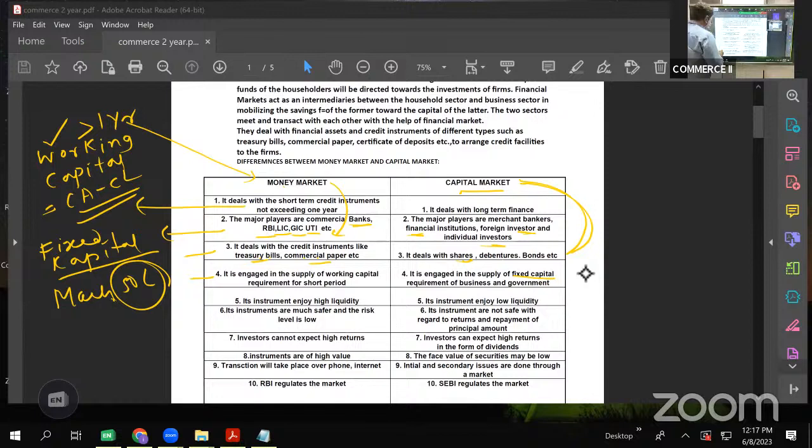In short, we can say capital market supplies fixed capital and money market supplies working capital. Very simple. Again, working capital means fund required for day-to-day requirement and fixed capital means amount spent for purchase of a fixed asset, whether it is machinery, furniture, land and building, like that.